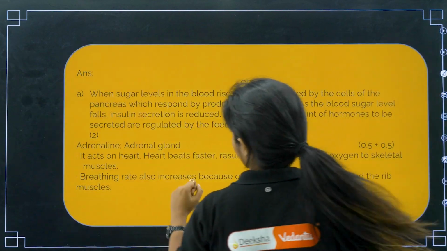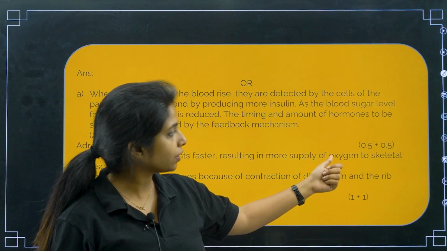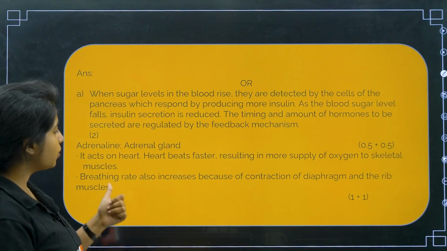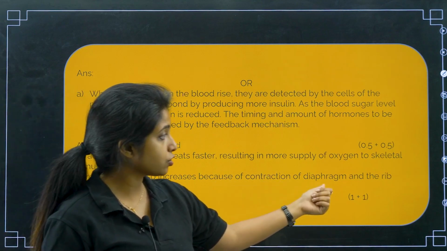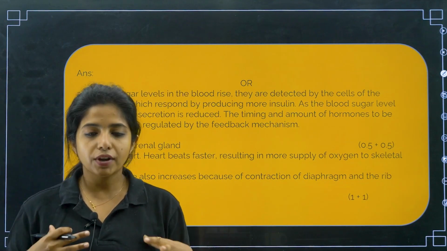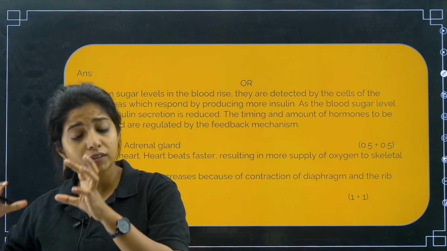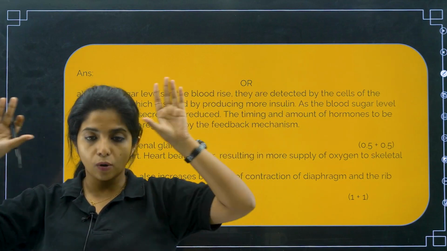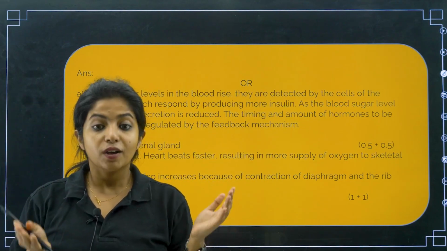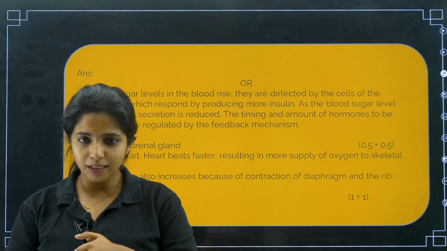So how do you write this answer? Adrenaline is produced by adrenal glands. It acts on the heart, which beats faster, resulting in more supply of oxygen to skeletal muscles, the ones that are required for running away. Breathing rate also increases because of contraction of diaphragm and rib muscles. If you are not breathing, my dear children, you are not taking in oxygen, and this oxygen will get dissolved in the blood and go to the heart and get distributed all throughout the body. So both the things will be happening, and apart from that, as I said, vasodilation and vasoconstriction is also a part of it. That also definitely takes place. Okay.